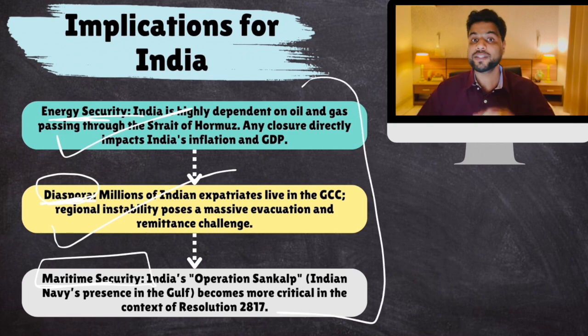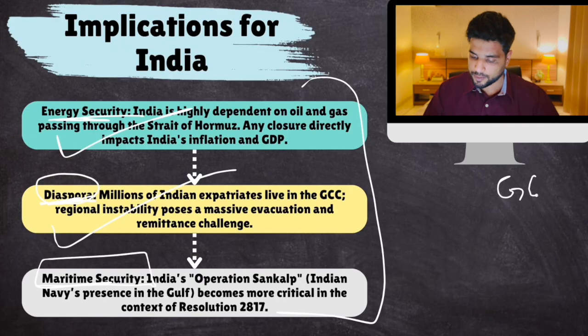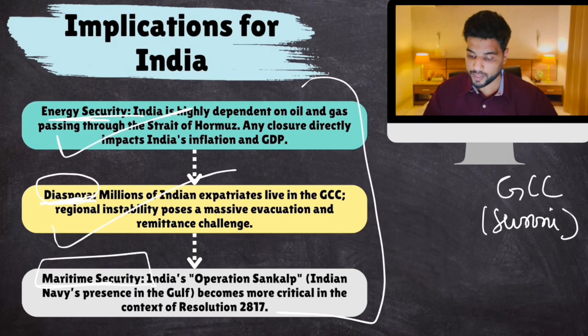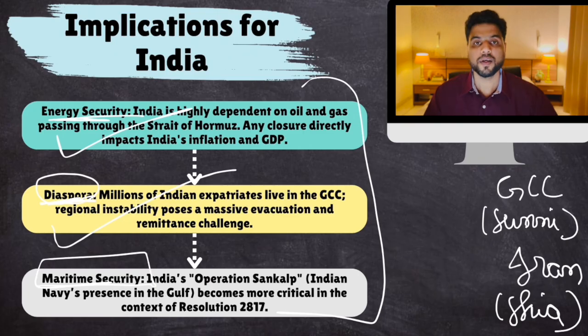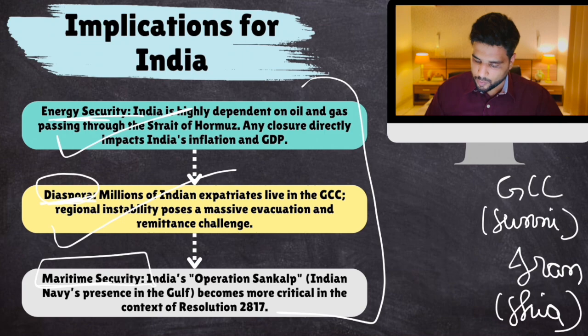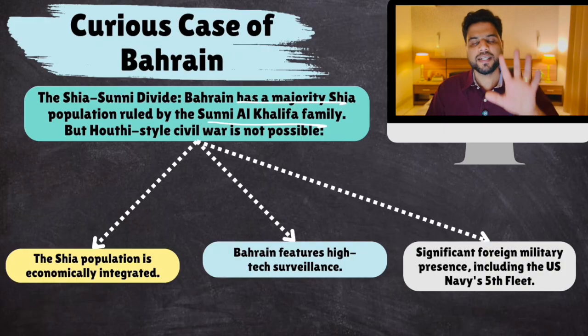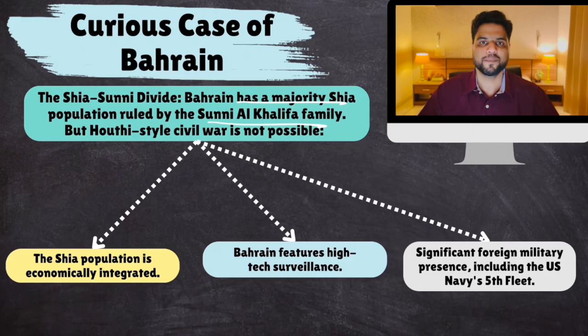But you need to know one more thing, one very curious thing about Bahrain. Okay, look, most of the GCC countries have Sunni leadership. Okay, remember this. Iran is Shia. Okay, and there is this Sunni Shia conflict playing out in West Asia. Now, with Bahrain, the thing is that Bahrain is majority Shia, but the ruling family, Al Khalifa family, is Sunni. Okay, and those Shias do support Iran.